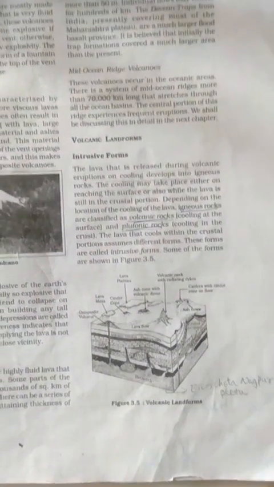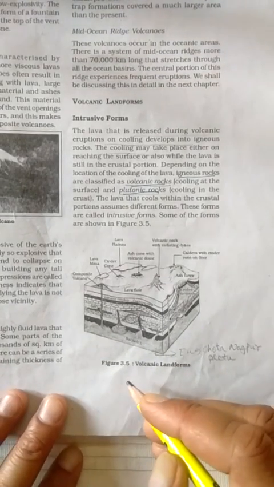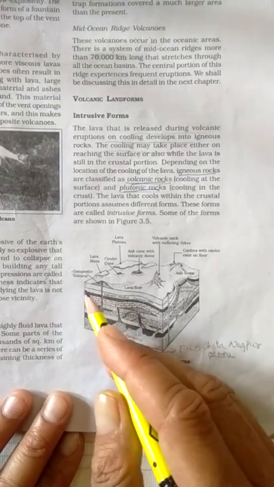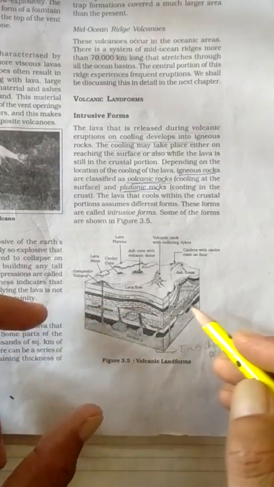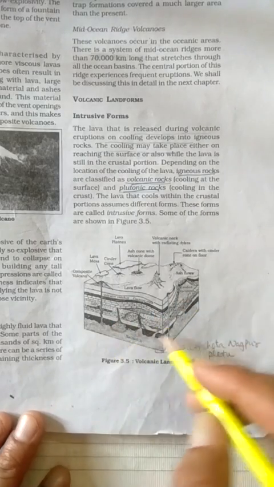You can see this here in picture 3.5 on page number 27, where the different types of intrusive and extrusive landforms have been shown.